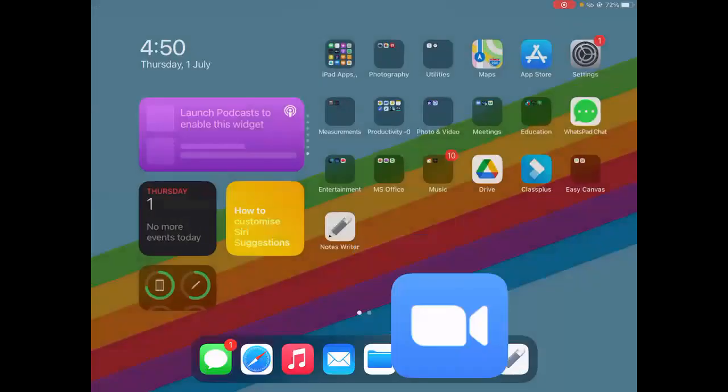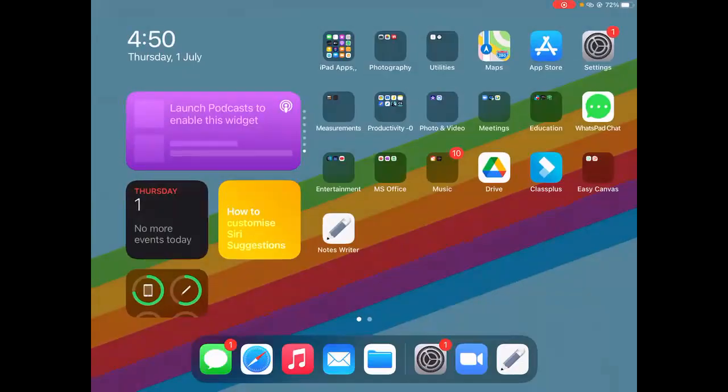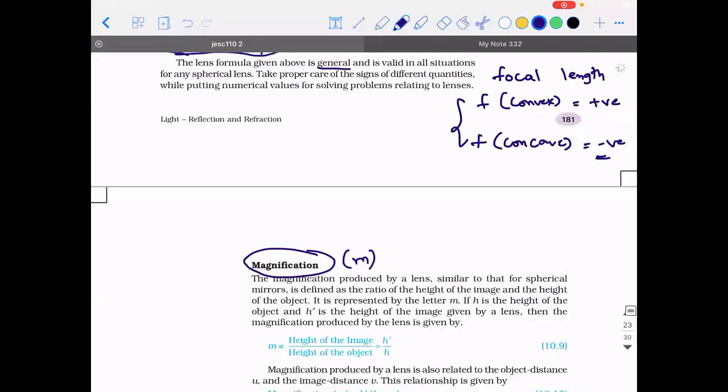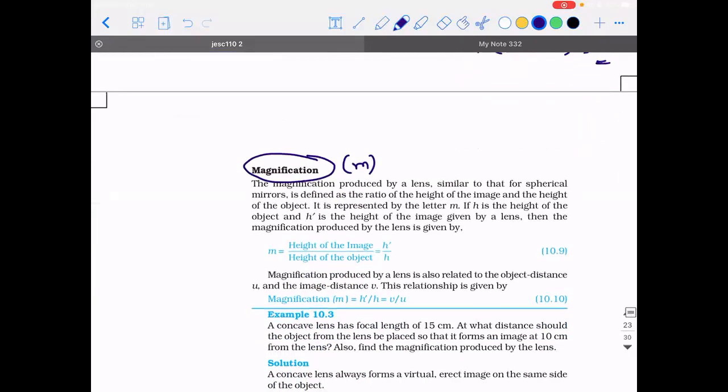How did we define magnification in the case of a mirror? It is defined as the ratio of the height of the image to the height of the object. The same definition is applicable here also. As I would have told you, this type of magnification is also called linear magnification. It is defined as the ratio of height of the image to the height of the object. Secondly,